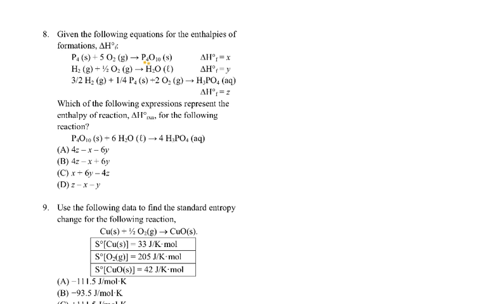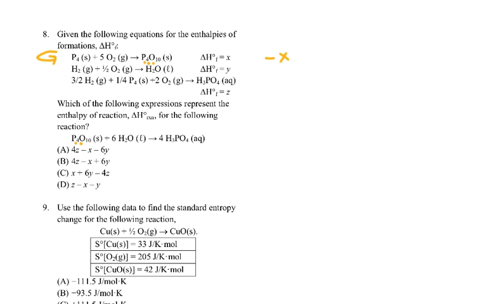This first one here has P4O10, and I need P4O10, but I need it on the opposite side, and 1 and 1. So I have to take this one and reverse it, which means that my X is going to be negative X, not positive X.